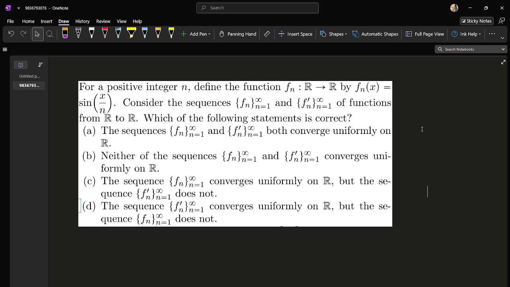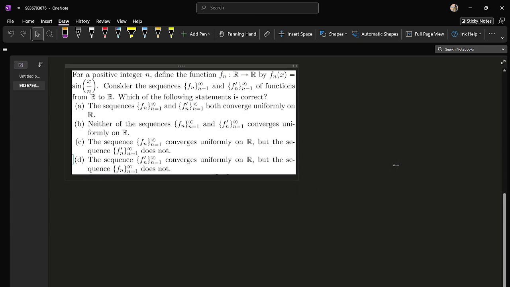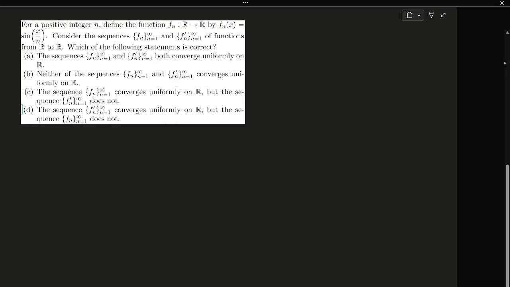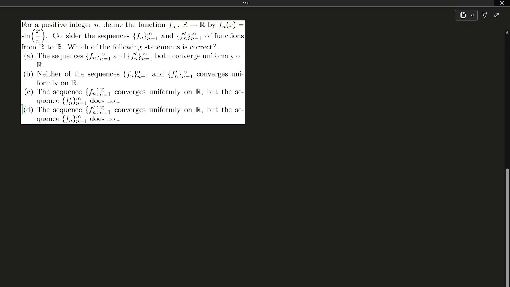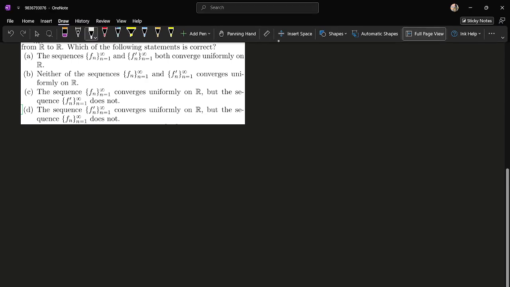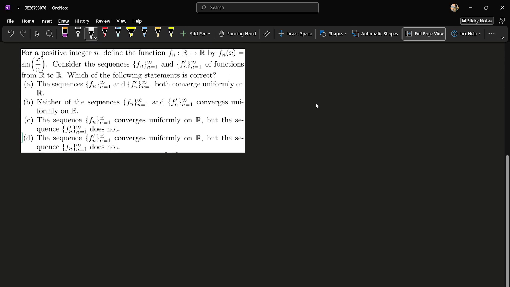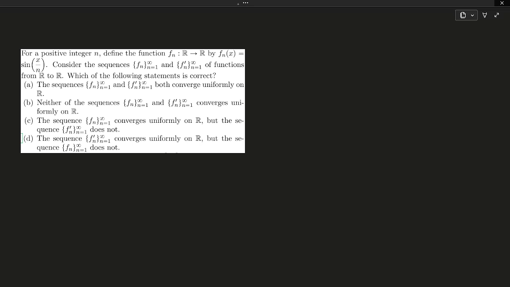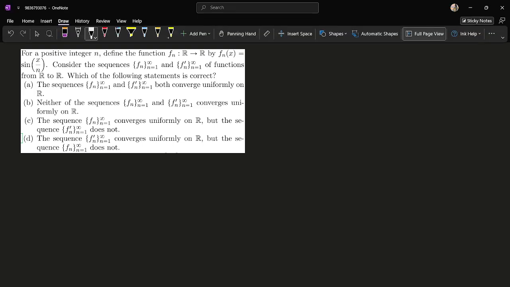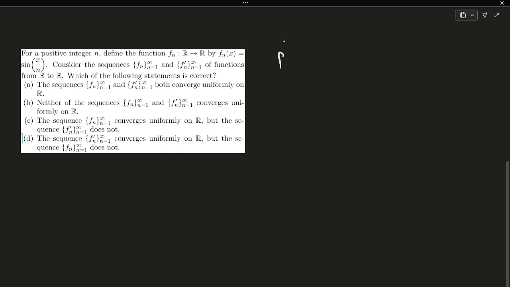Firstly, we are going to analyze the sequences. Our fn(x) is sin(x/n).